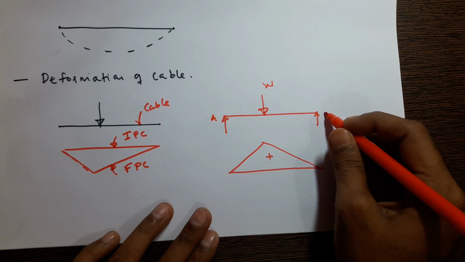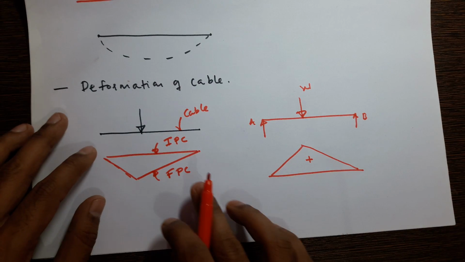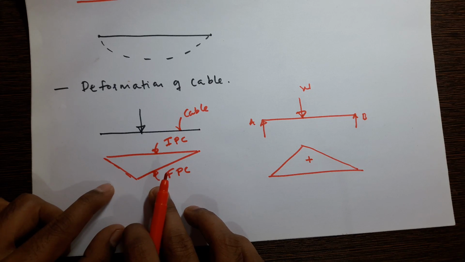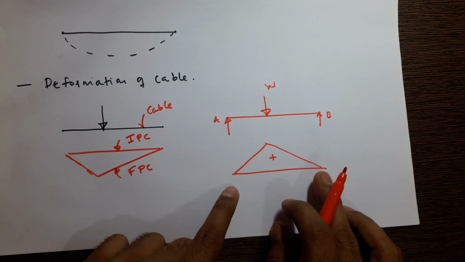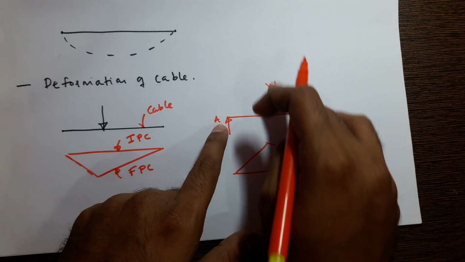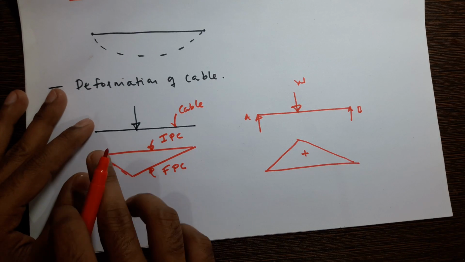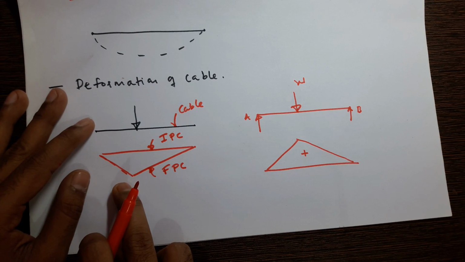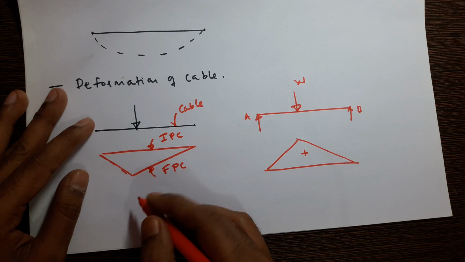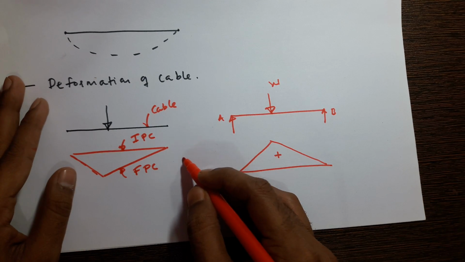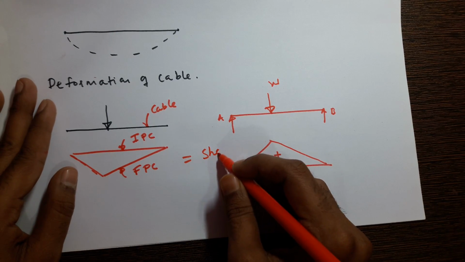So what we say here is, the deformation of the cable will be the same as the bending moment of a simply supported beam subjected to any form of loading. Here the cable is not taking any bending moment, but the deformation of the cable is equal to the bending moment. So it takes the shape of the bending moment.